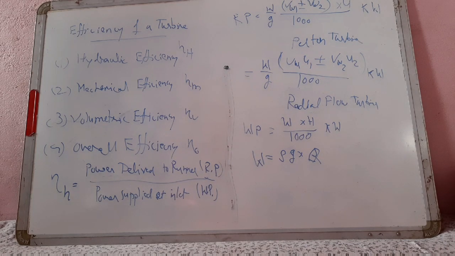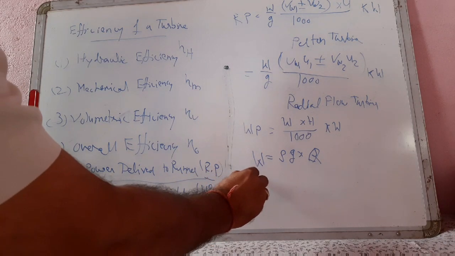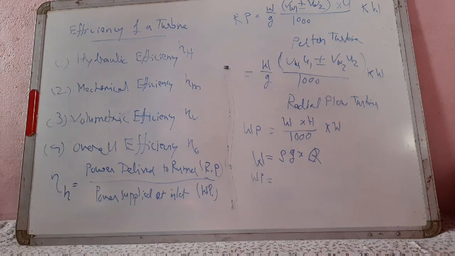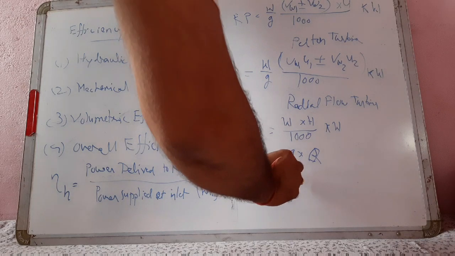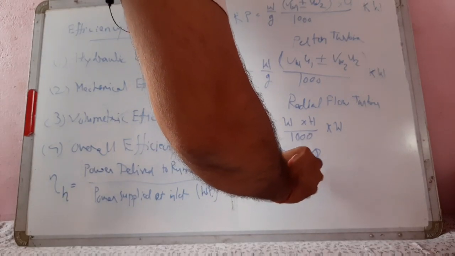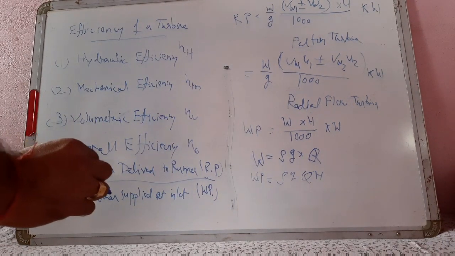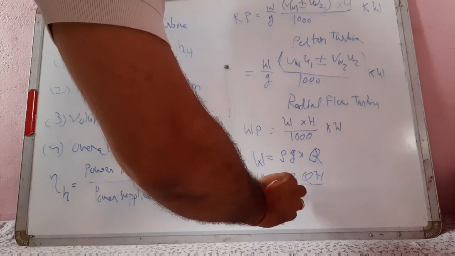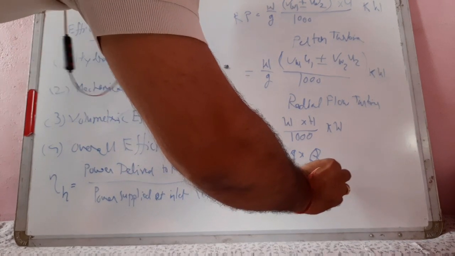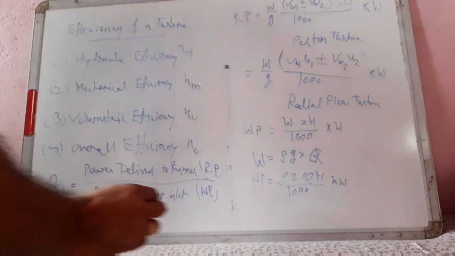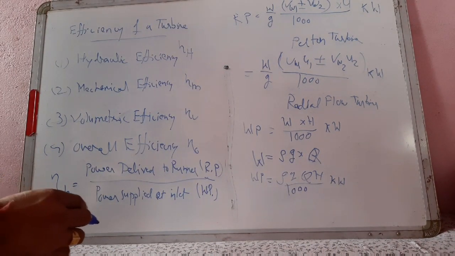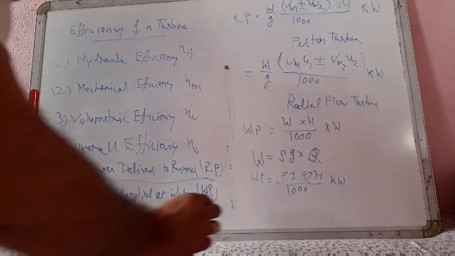Now power supplied at the inlet of turbine in SI unit is WP equal to rho G Q H by 1000 kilowatt, and here the value of rho is 1000.